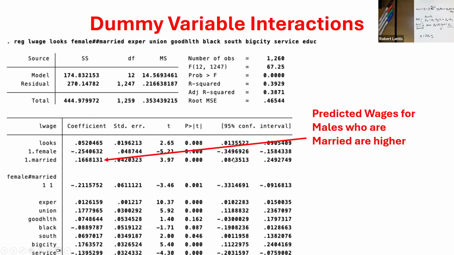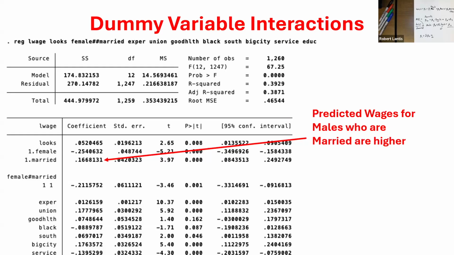So I now want to think about my different groups. We said that the coefficient on married was simply the marginal effect of being married for the zero group, where female is our dummy variable. The zero group was males. So if you're married and you're a male, the additional increase in wages, ignoring the log just to make interpretation a little easier, goes up by 0.16.